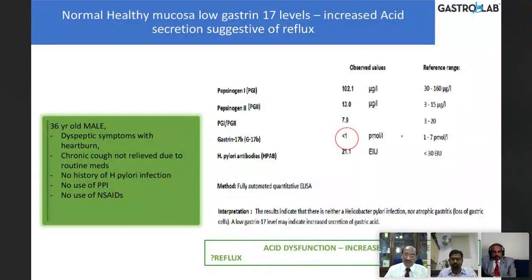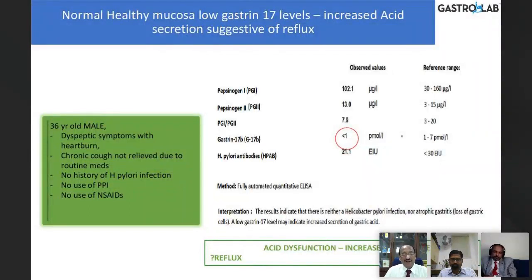They're physiological. The transient relaxation of LES happens physiologically at least 4 to 6 times in an hour. The acid goes up and comes down because the conduit of esophagus does not have an absorptive surface. So any food or bacteria should be cleared from there. So this is nature's protective mechanism to clear the esophagus of debris, pathogens, and food.